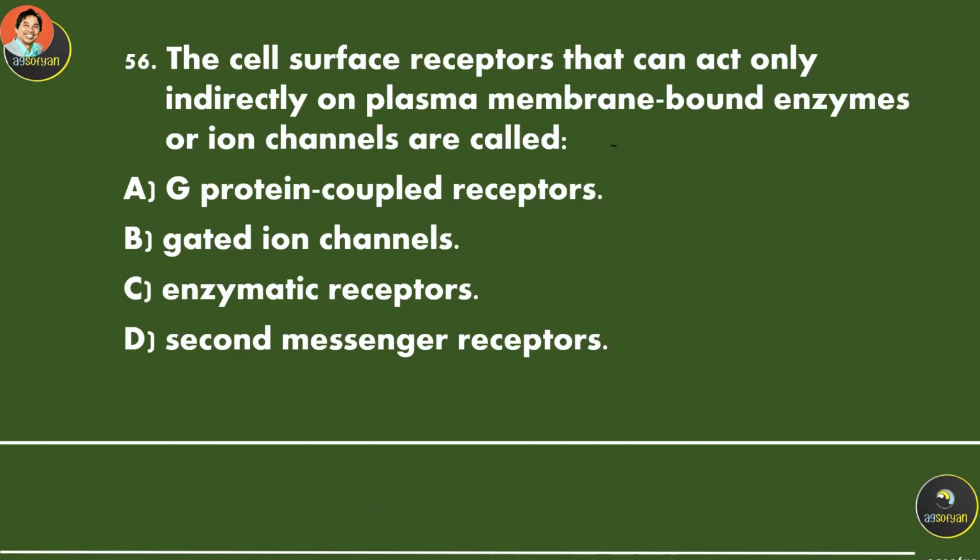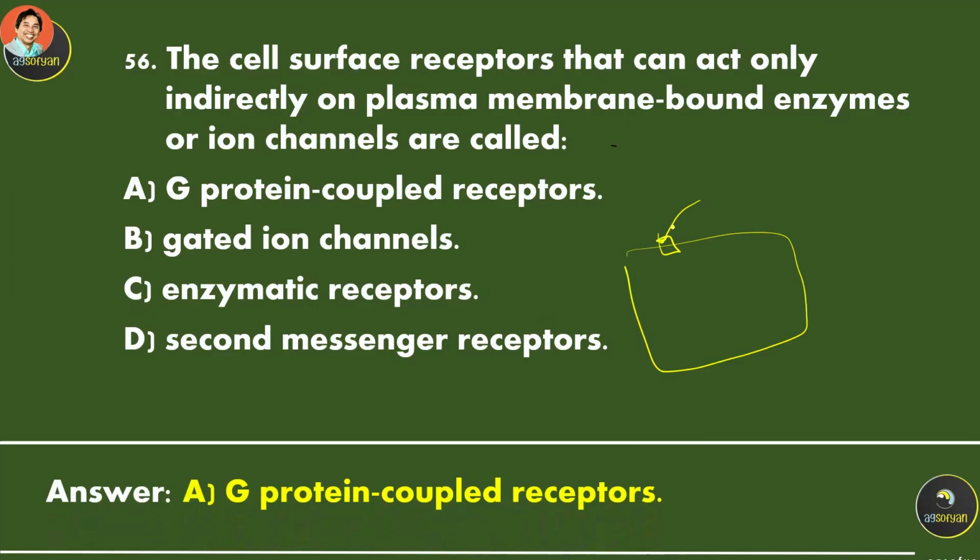The cell surface receptor that can act only indirectly on plasma membrane bound enzyme or ion channel is called A, B, C, or D. So this is a special receptor on the cell membrane. This is the receptor, and then there is a G protein over here.